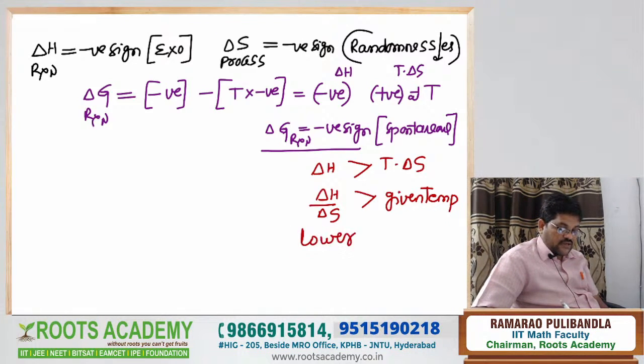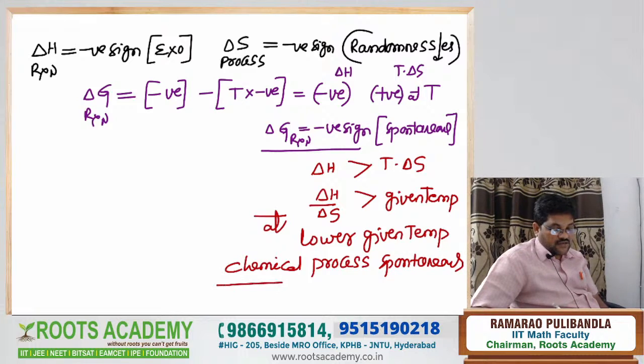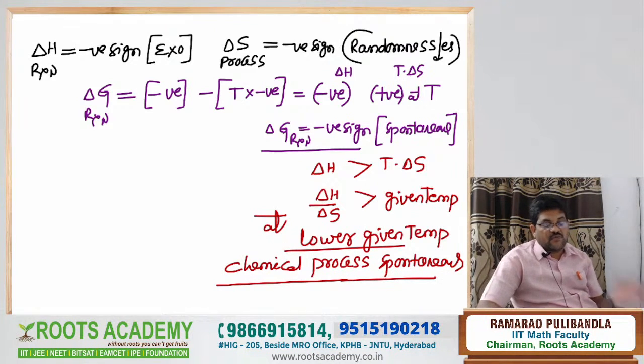Therefore, at lower given temperature, the chemical process is spontaneous. Simple logic, no confusion. Because the negative sign belongs to delta H and the positive sign belongs to T delta S.